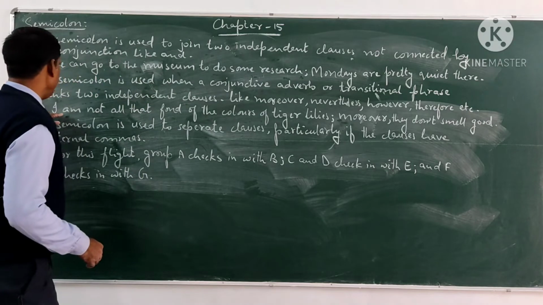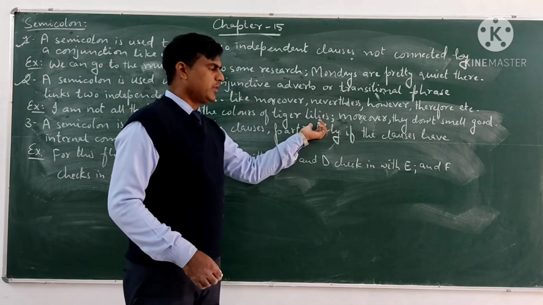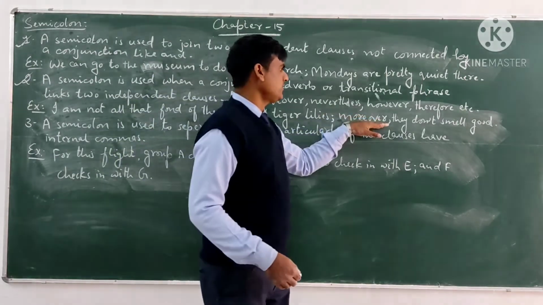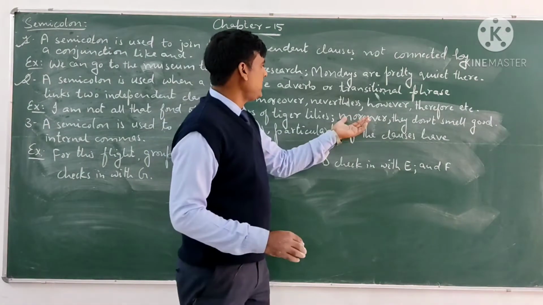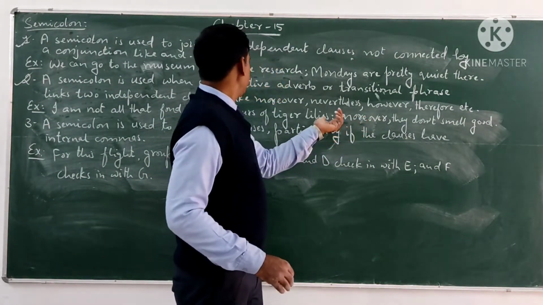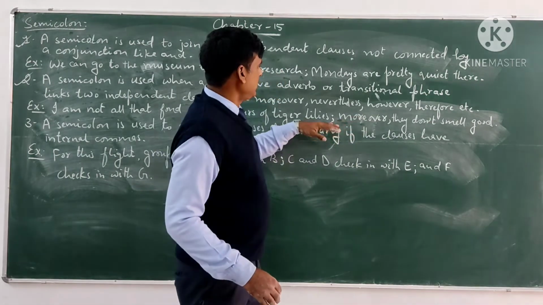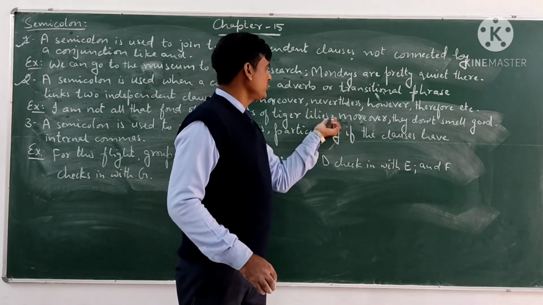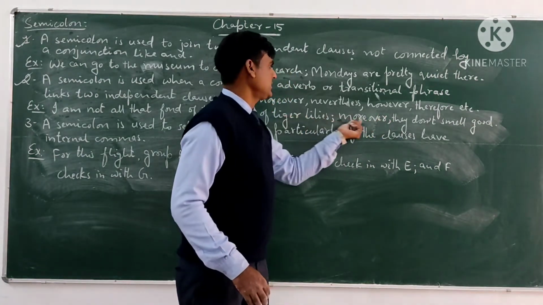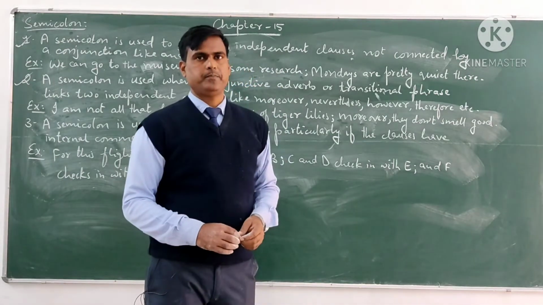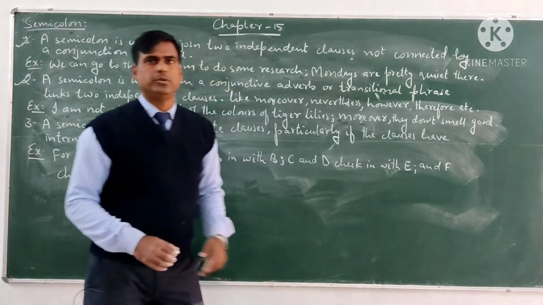So here is one independent clause, I am not all that fond of the colors of tiger lilies. The next one is linked with the help of the conjunctive adverb moreover, and we use the semicolon to separate these two independent clauses from each other. So, moreover, comma, they don't smell good.